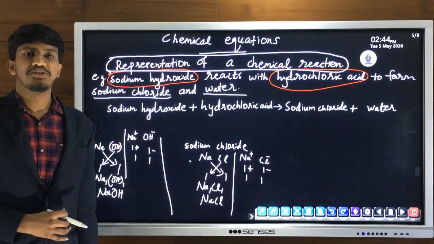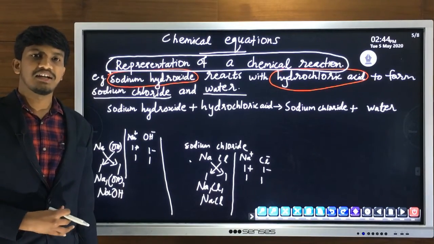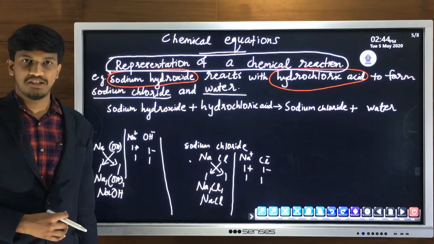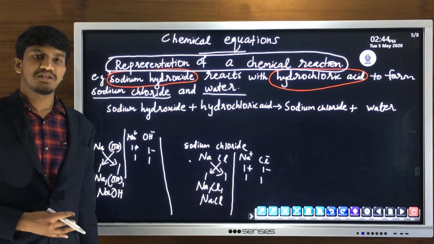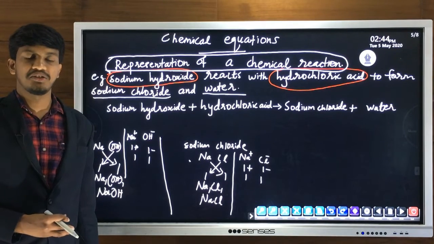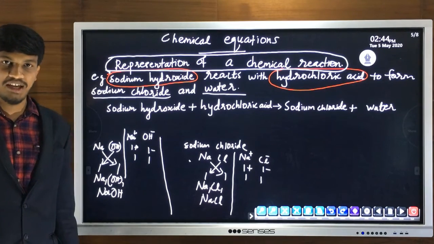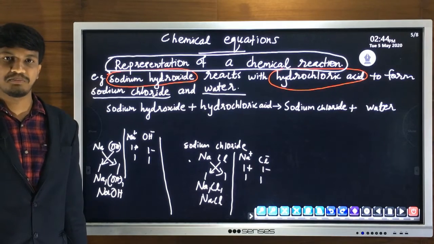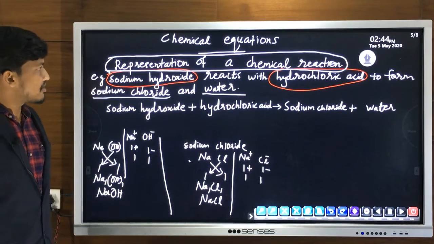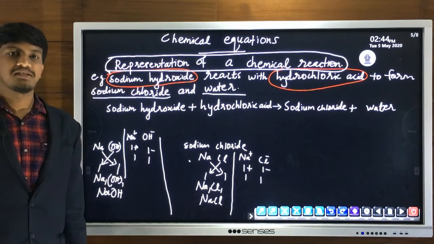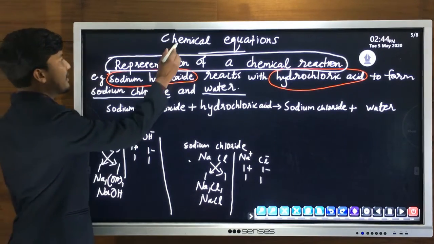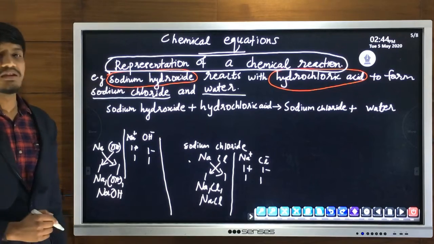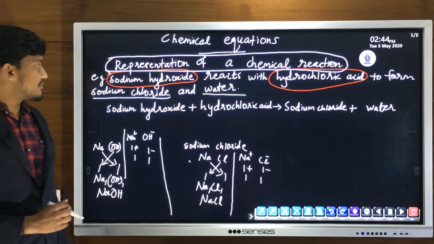So we know that during a chemical reaction the conversion of reactants to products takes place. Now we will write an equation form of this reaction using chemical formulae and symbols of reactants and products. So this form, this representation, this translation of a chemical reaction is called a chemical equation. So we can consider an example.